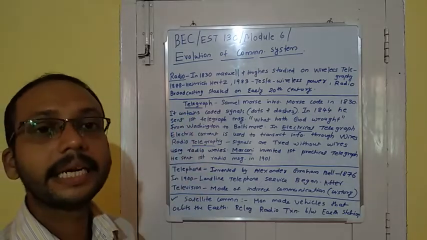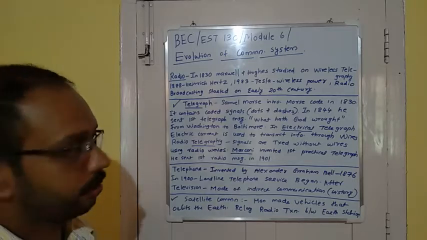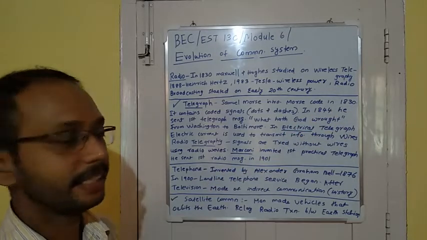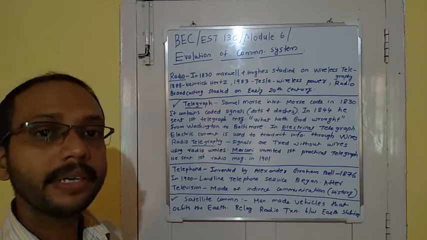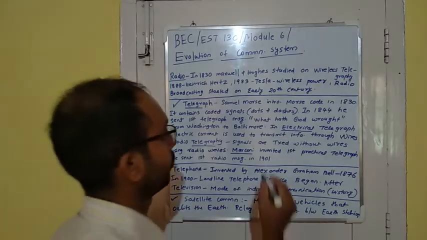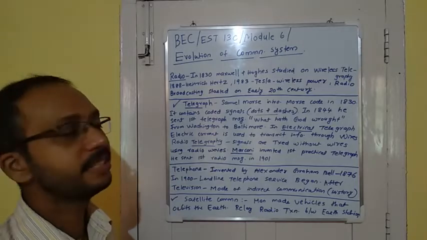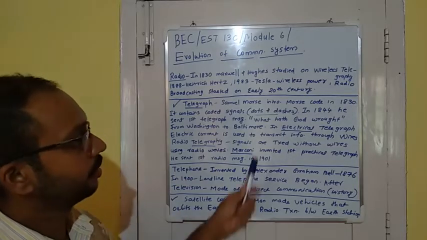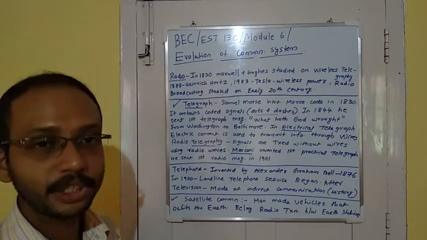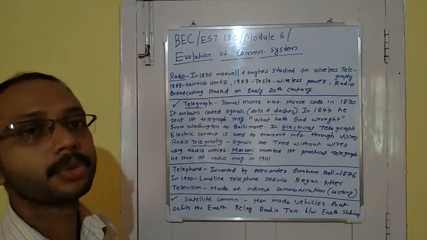The second one is telegraph. Samuel Morse is the person behind it. He introduced Morse code in 1830. It contains coded signals, and the codes include dots and dashes. In 1844, he sent the first telegraph message, "What hath God wrought", from Washington to Baltimore. It contains codes with dots and dashes only.